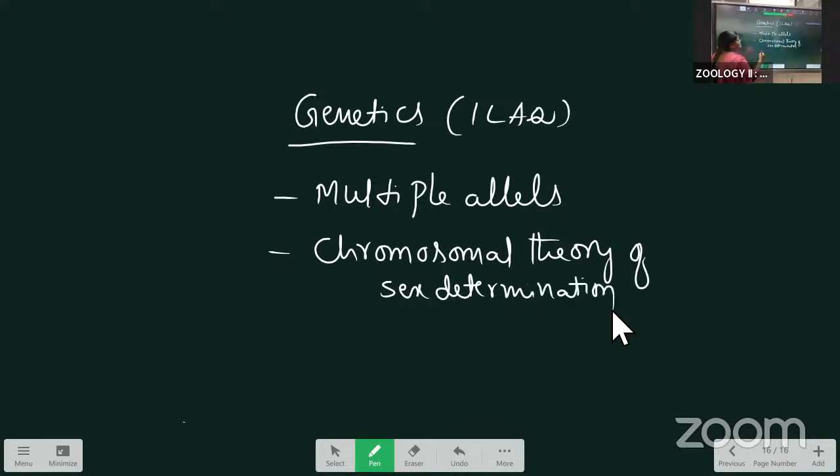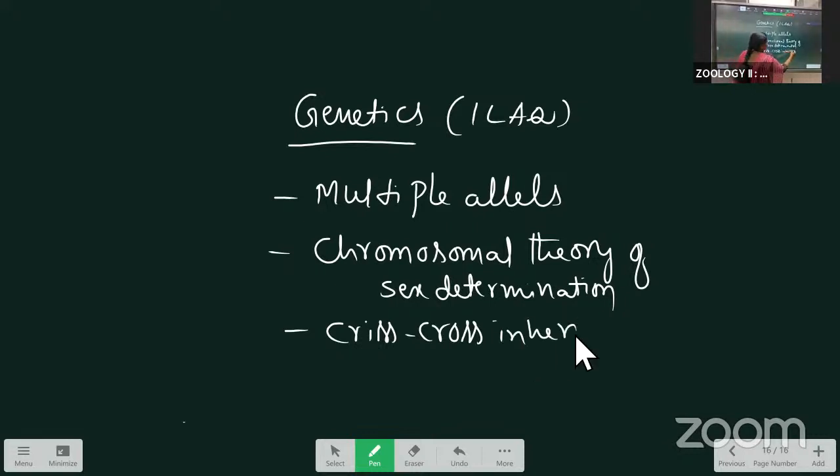Third one is crisscross inheritance. These 3 LAQs are important.